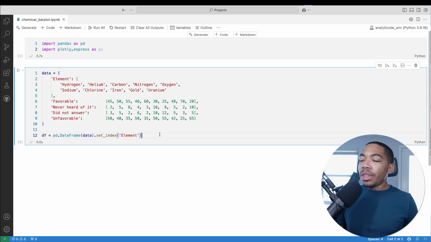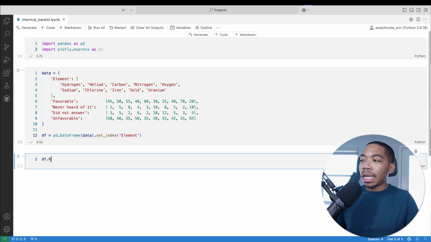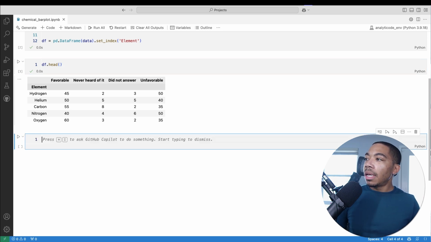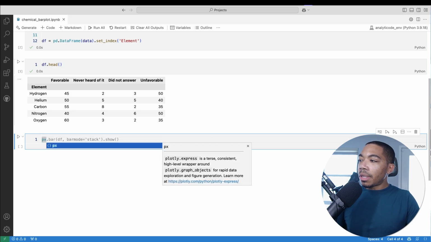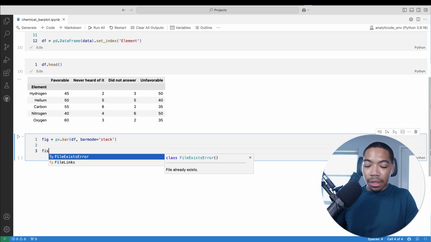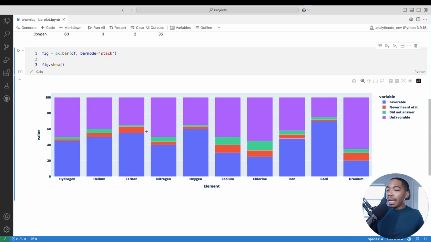Now, the code that was given to us by ChatGPT was using Matplotlib, but I want to show this using Plotly Express, because when we have a data frame that looks like this, it's really straightforward to make the figure that we're looking for. Again, that stacked bar plot. So let's do that. Simply, we just need to use the px.bar, the Plotly Express bar method, and we can just pass in our data frame. Let's set this to fig and then say fig.show. And just like that, we already have our bar plot.